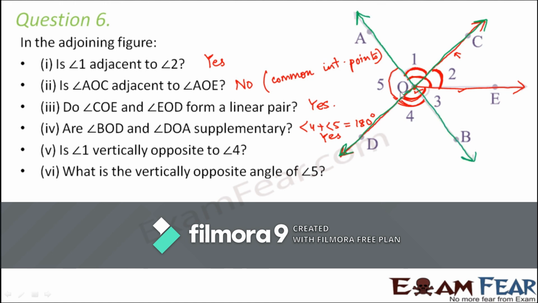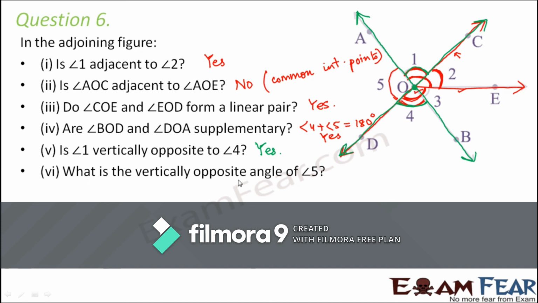Now when you look at AB and DC, AB and CD are intersecting lines. They intersect at this point. So angle 1 is this angle and angle 4 is this angle. So they are located opposite to each other, opposite angles formed by two intersecting lines. So therefore, yes, angle 1 and angle 4 are vertically opposite angles.